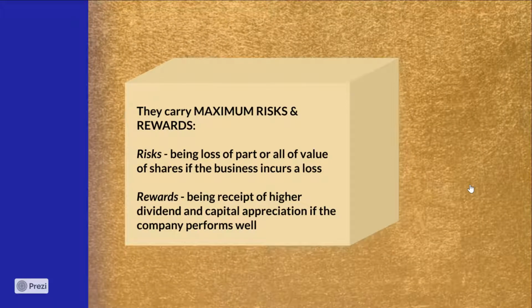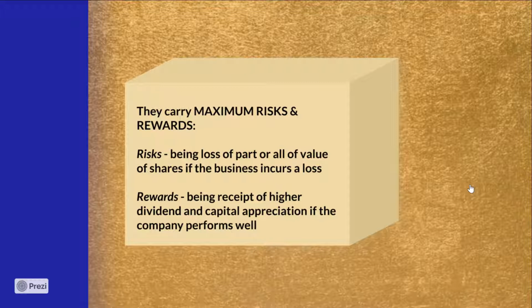Equity shares carry maximum risks as well as rewards. In terms of risk, it is because of loss of part or all of the value of shares in the case of business incurring a loss.